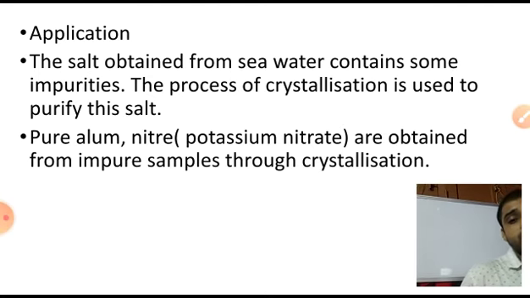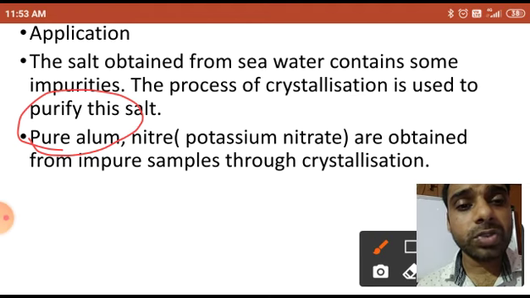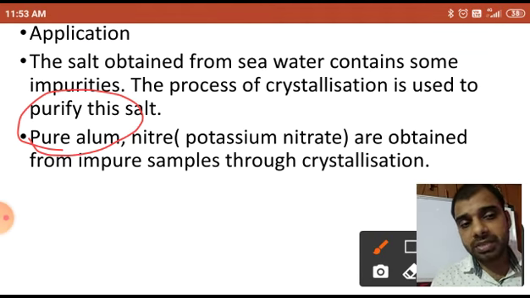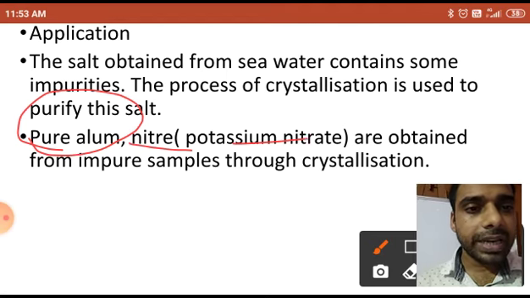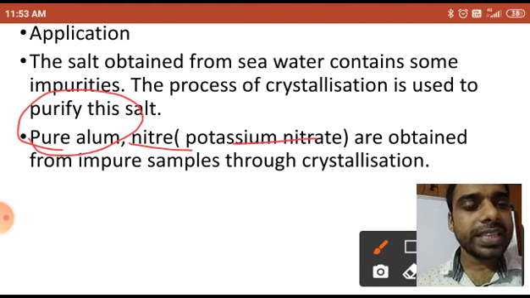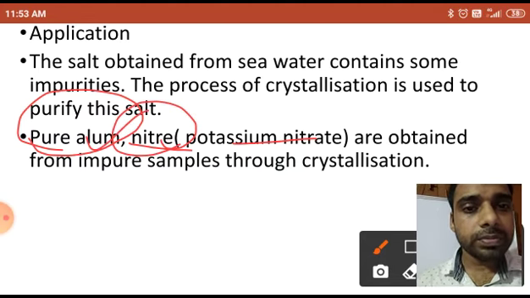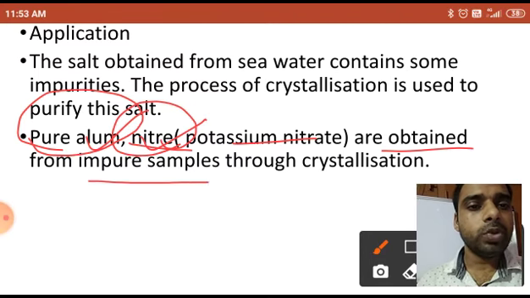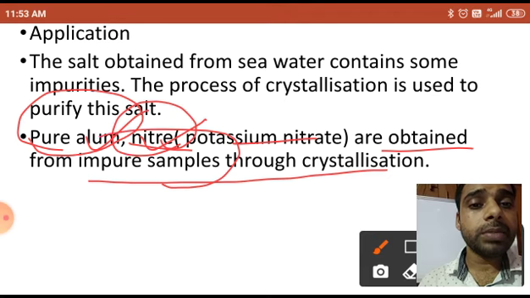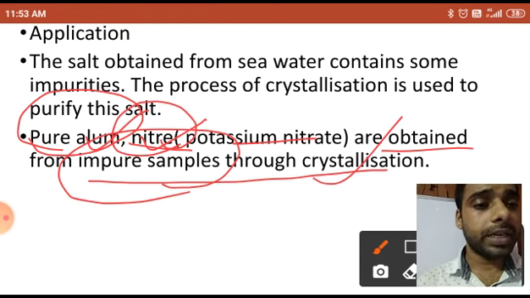Second use, you can see pure alum. What is pure alum? Pure alum is fitkari, you know? Often used after shaving. Gents actually use niter, potassium nitrate. The formula is KNO3, and this can also be called niter. This pure alum, fitkari and niter can be obtained from impure samples through crystallization. You should know this thing. Okay, dear student?